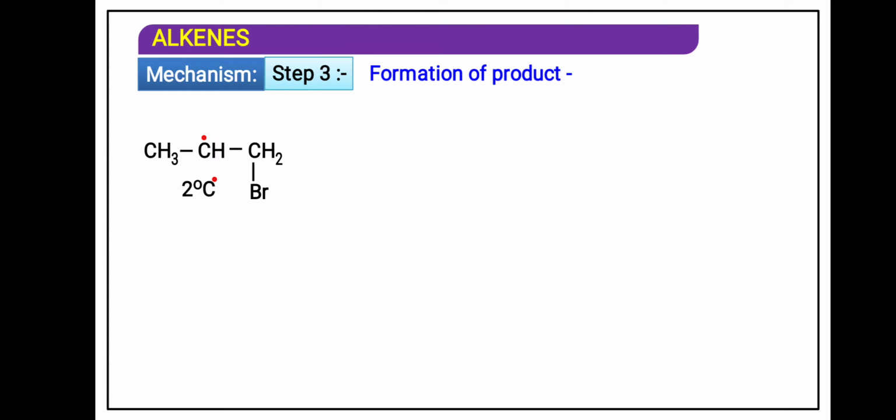Next reaction we have to see is the addition of sulfuric acid to the alkene. Addition of sulfuric acid will also take place according to Markovnikov's rule.